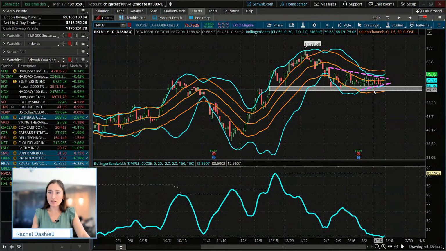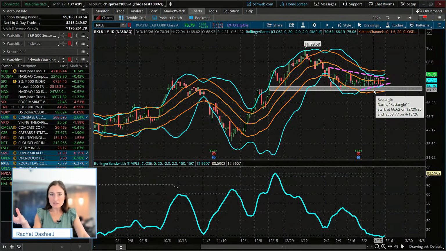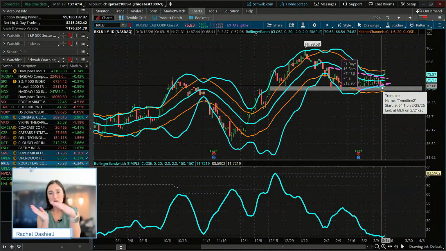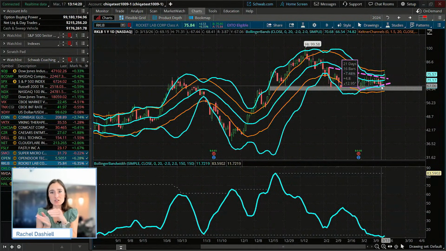You can see here the Keltner channels, they look very similar. They're in orange, and you have 3 bands. Those take the average true range and use that as a volatility measure. And you have the Bollinger Bands that entered into the middle of the Keltner channels, which is another signal of a volatility squeeze, and we call that the TTM squeeze. So we're going to scan for that today as well.